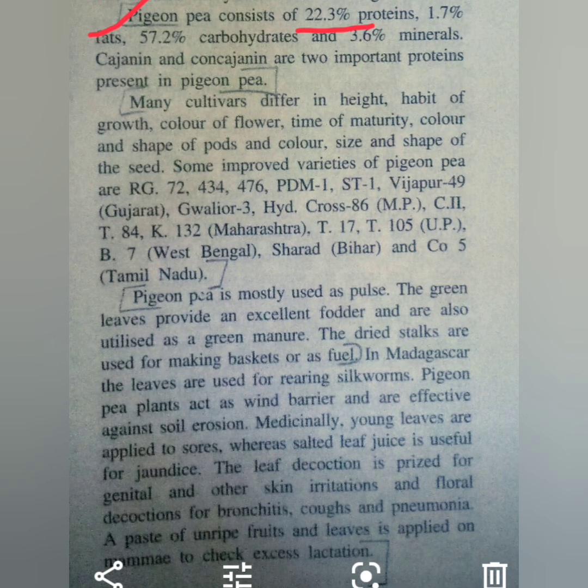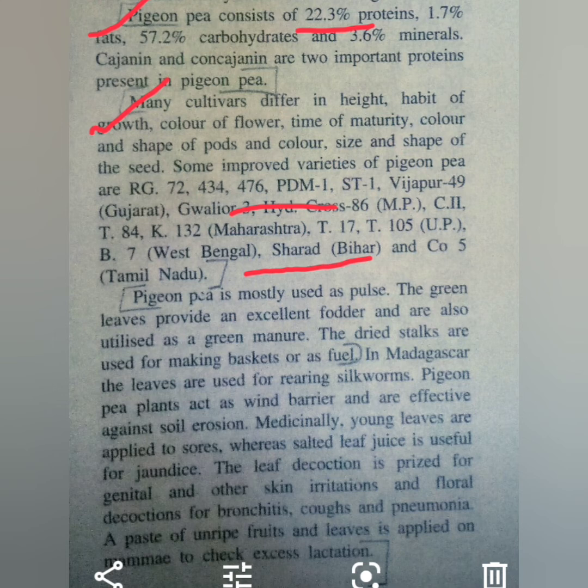And the next topic, the next subheading, you can write as the improved varieties. You can read this by yourself. These are some of the improved varieties which are cultivated in India.